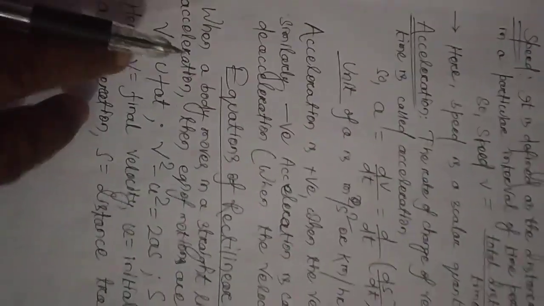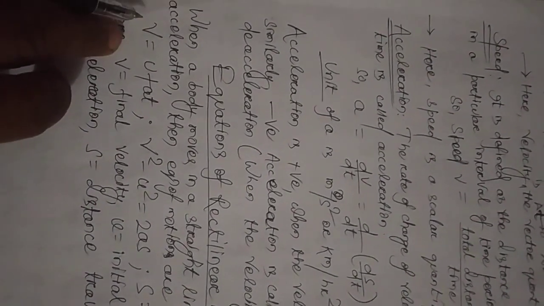Okay, everybody, we already discussed velocity, speed, acceleration, kinetics, kinematics, what is motion, and different types of motion. Now we will discuss the equations of rectilinear motion. When a body moves in a straight line path, we say it is rectilinear motion. So for a body moving on a straight line path, we can write the different equations of rectilinear motion.